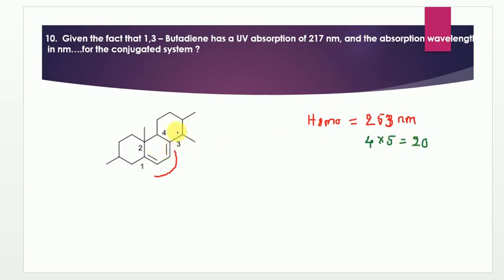For this ring this is exocyclic, and for this ring this is also exocyclic. So there are 2 exocyclic double bonds, and each will contribute 5 nanometer, so it comes to 10. So 253 plus 20 plus 10 becomes 283 nanometer. So the right answer is 283 nanometer absorption maximum for this compound.